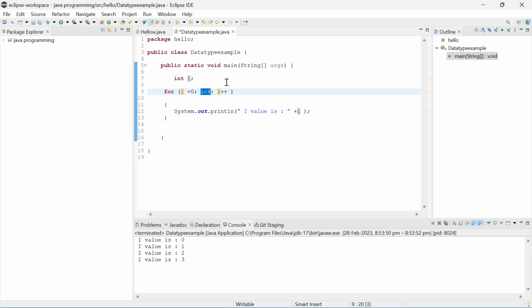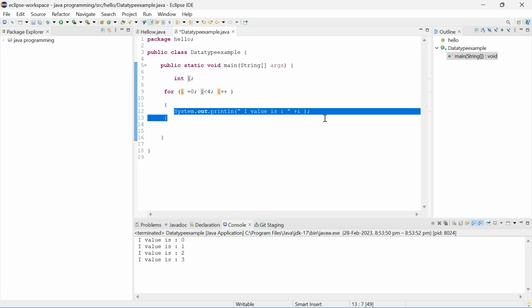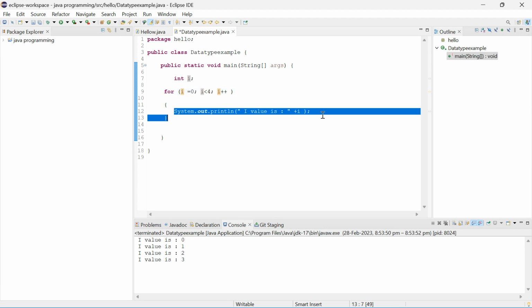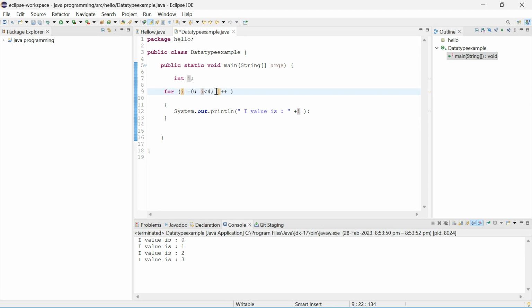Zero is less than 4. Yes, it is true. Then only the statement will get executed, or else it won't be executed. It will check the condition here, then only it will execute the statement. Okay, so what is the condition now? True. 0 is less than 4. Okay, so what if the condition becomes false, bro?